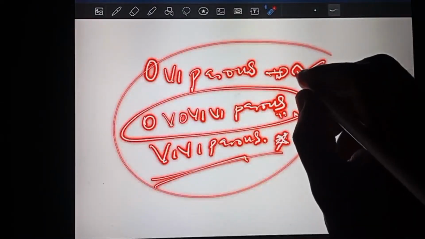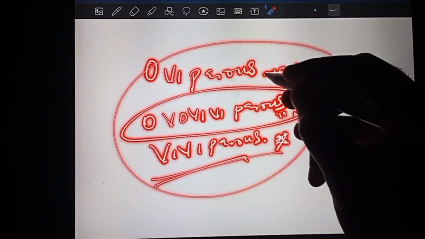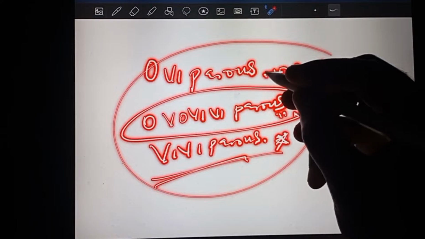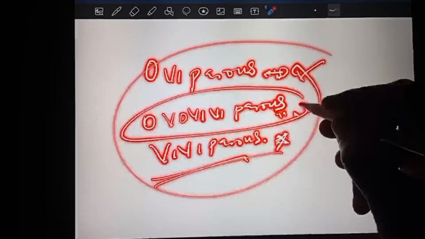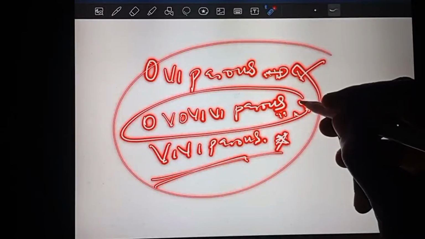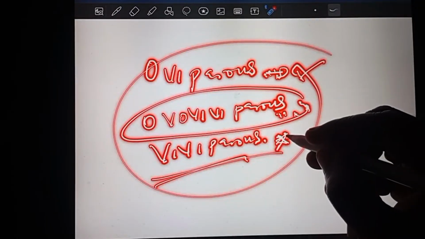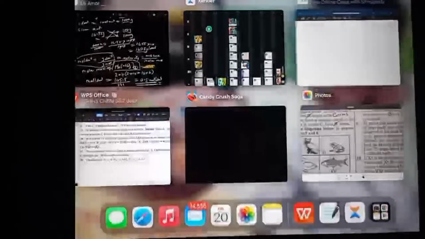Now they gave us examples: birds, insects, lizards and crocodiles have oviparous reproduction, while some fishes and some insects also are ovoviparous. Some reptiles also undergo ovoviparous, while viviparity is observed in mammals. We give birth to live young. Okay, so we go back to the question and do justice.